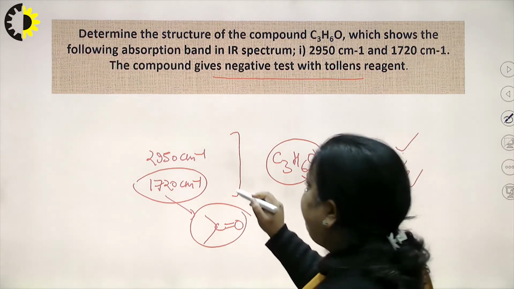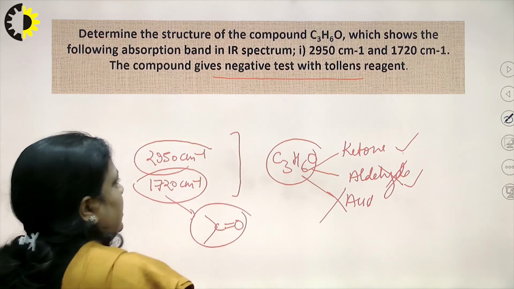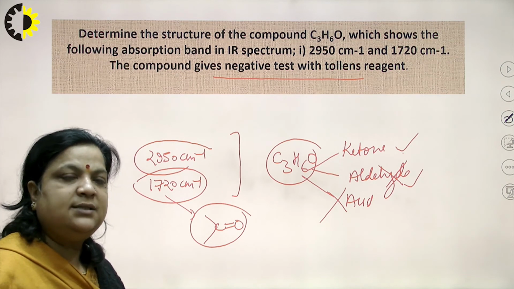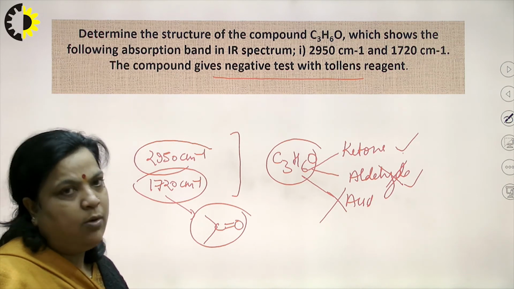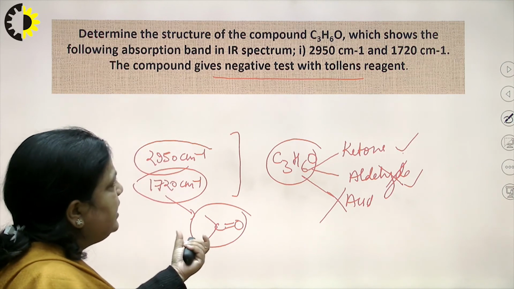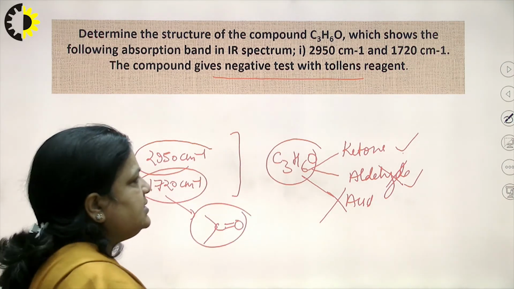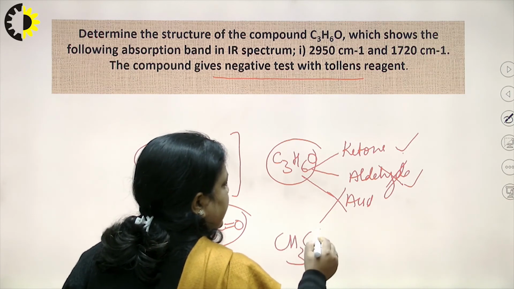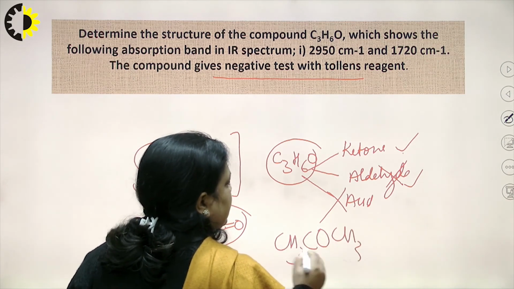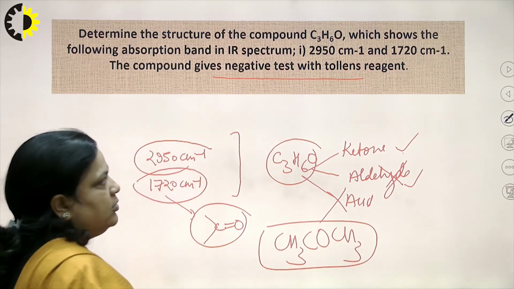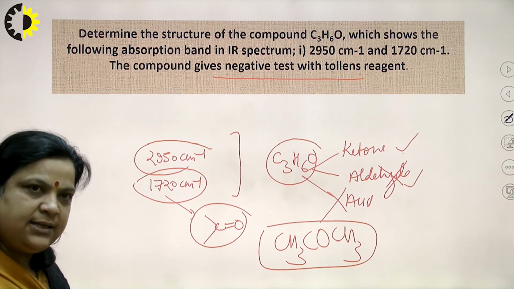Now, 2950 shows that all bonds are single bonds, that is single CH, no double bond, no triple bond. So, single bonds are there, carbonyl group is there, and in carbonyl, ketone is there. So, what is the possible structure? CH3COCH3. Now, let us check: carbon 3, hydrogen 6 and 1 oxygen. So, the compound is acetone.